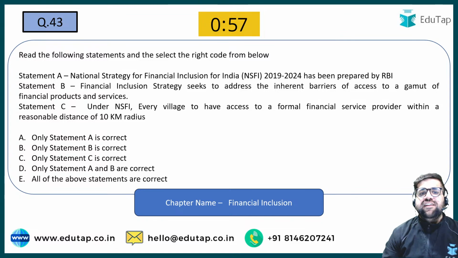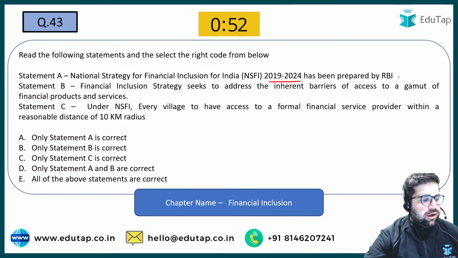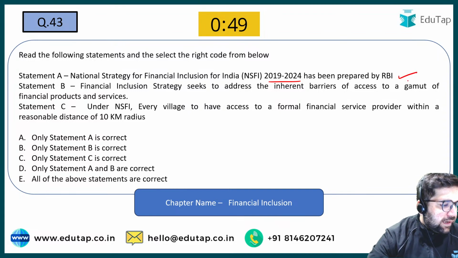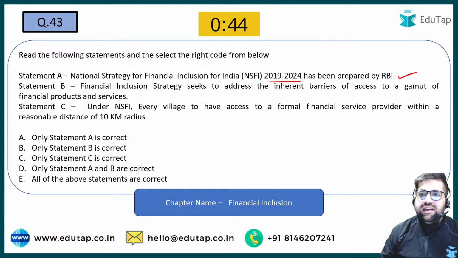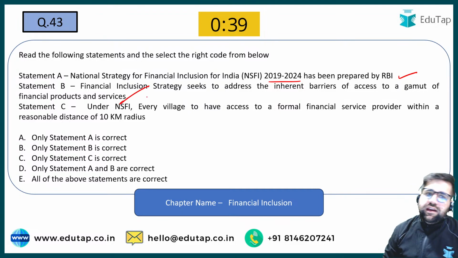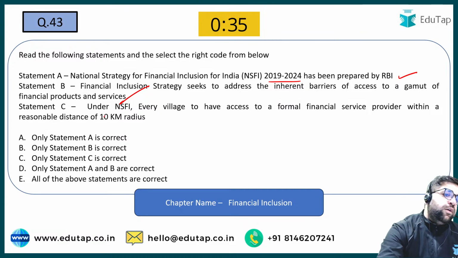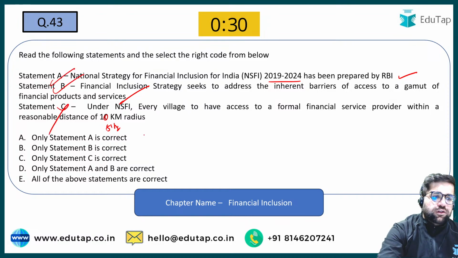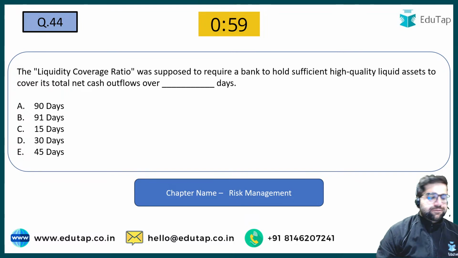Okay. Now let's move to 43. 43 is based on NSFI. NSFI runs from 2019 to 24. Yes. So option statement A is correct. Right. Financial inclusion strategy seeks to address the inherent barriers to access the gamut of. Yes, this is also correct. Under NFSI, every village to have a formal financial service provider within 10. No, it's 5 kilometers. So statement C is incorrect. Only A and B are correct. So therefore your answer will be D. The answer will be D. Good.